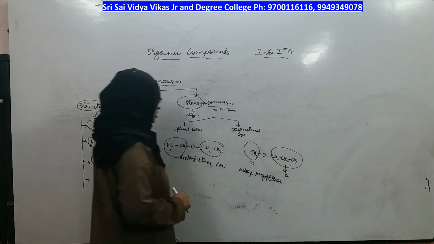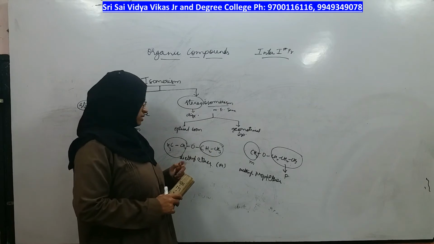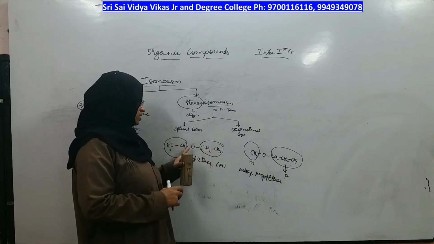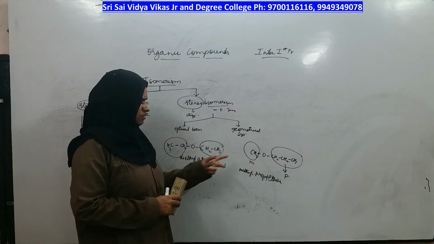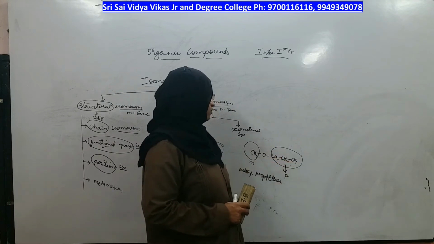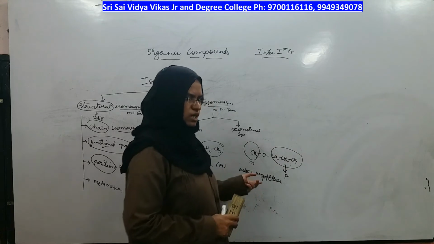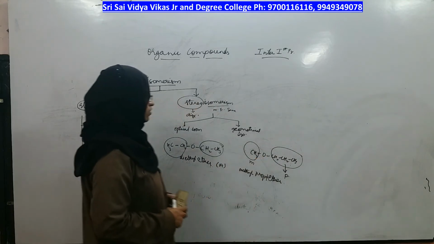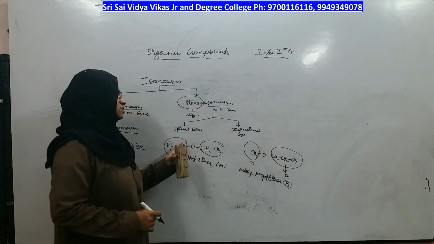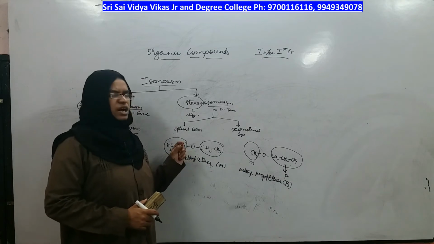What is the molecular formula of this compound? 1, 2, 3, 4. 4 carbons. Hydrogens 3 plus 2, 5, 3 plus 2, 5. C4H10 and 1 O. Right? Coming to this compound, what is the molecular formula? 1, 2, 3, 4. 4 carbons. 3 plus 2, 5 plus 5, 10. Total hydrogens are 10, 1 oxygen. The molecular formula is the same in compound A and B, but the alkyl groups present around the ether are different.